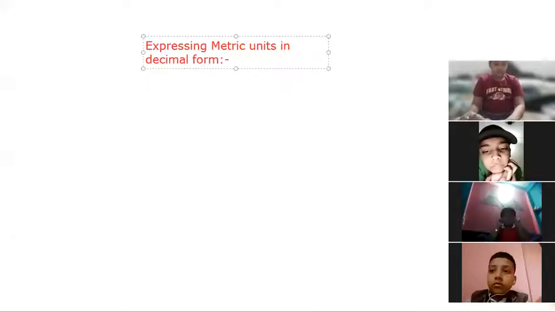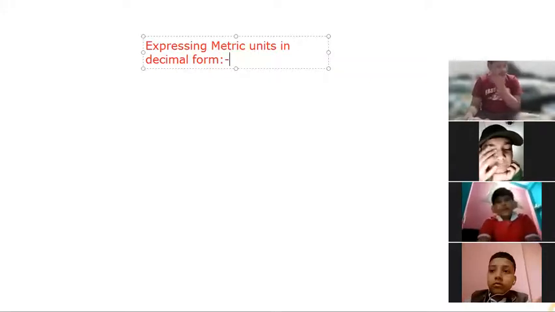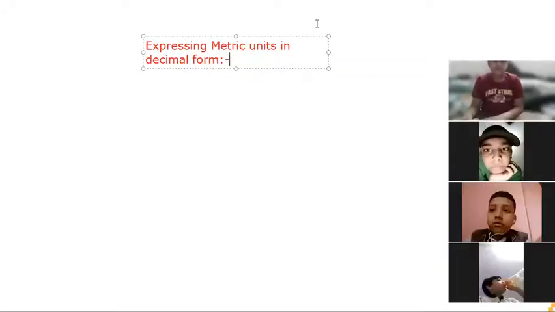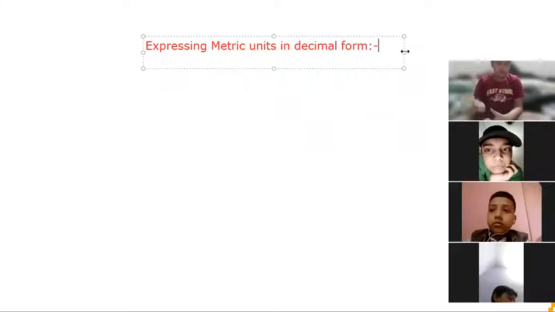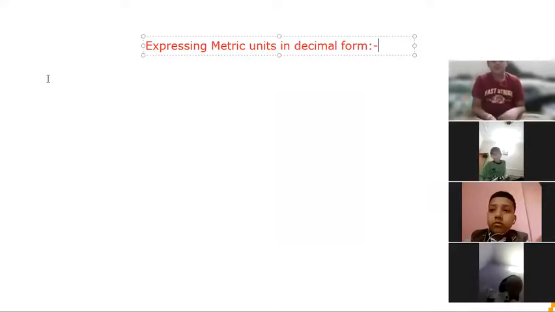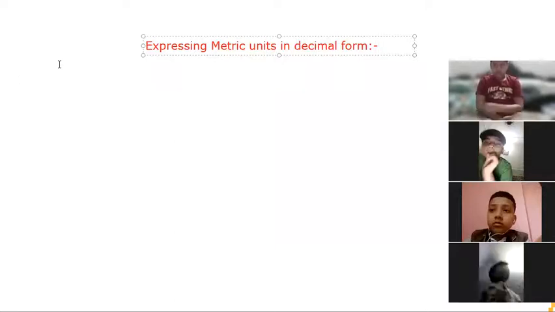Okay, beta. So here we are going to discuss all types of different units of length, capacity, and mass, but this time we are going to convert them into decimal form. With the help of examples, it must be clear to all. So first of all, ma'am is going to take one example.